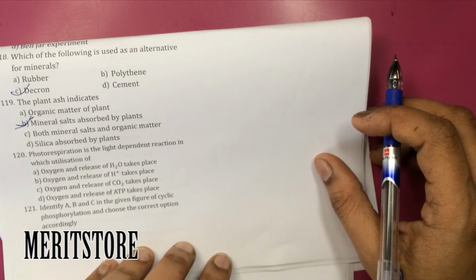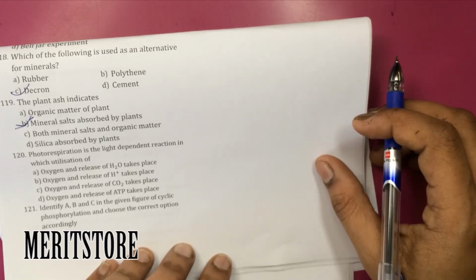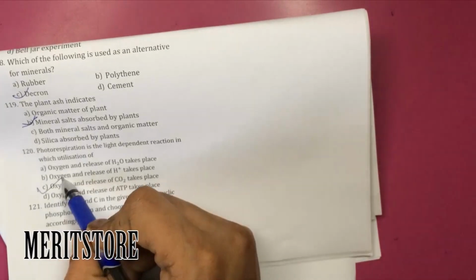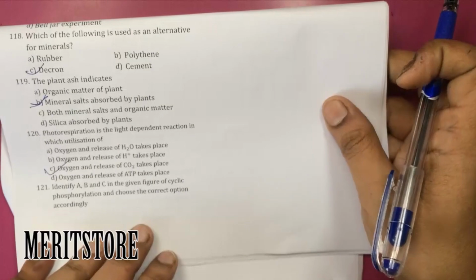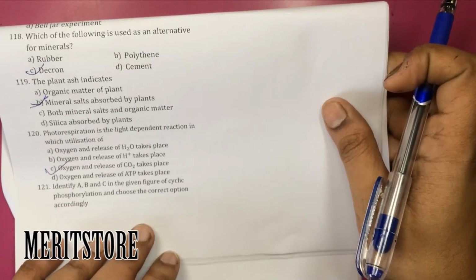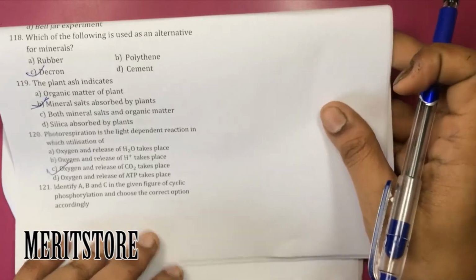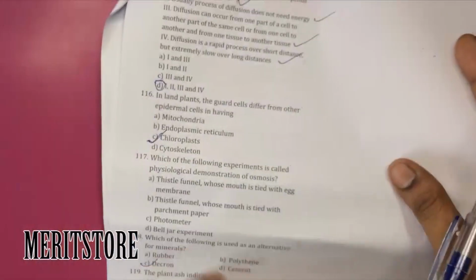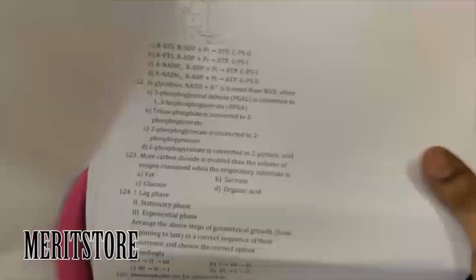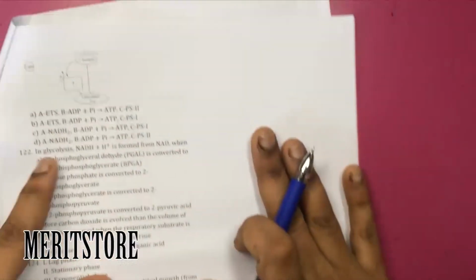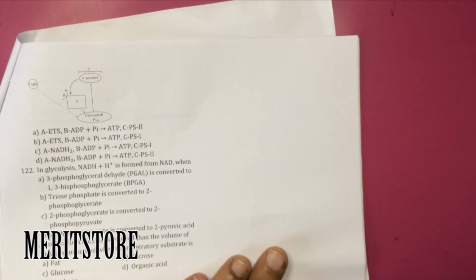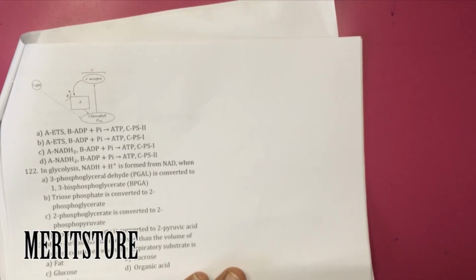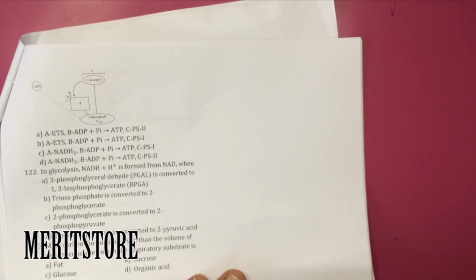Photorespiration is a light dependent reaction in which utilization of oxygen and release of carbon dioxide takes place. Now we have to identify A, B and C in the given figure of cyclic phosphorylation and choose the correct option accordingly. What happens in cyclic phosphorylation is that only PS1 is functional and the formation of ATP takes place. The possible location of the cyclic phosphorylation is the stroma lamella.